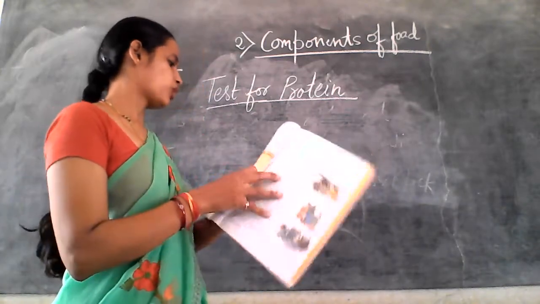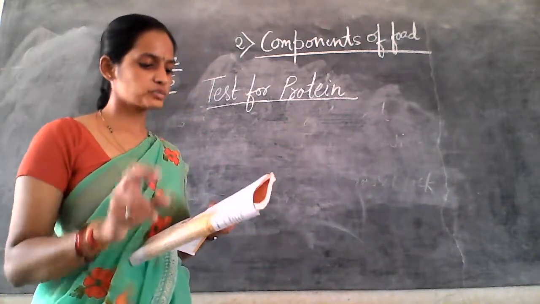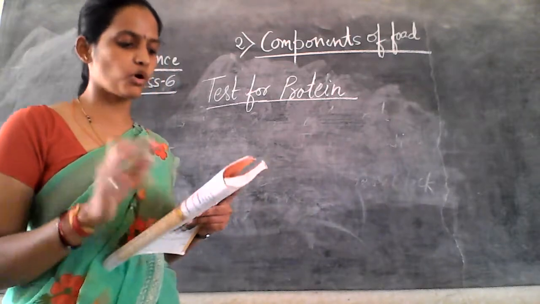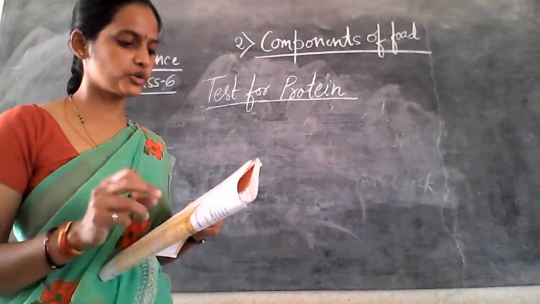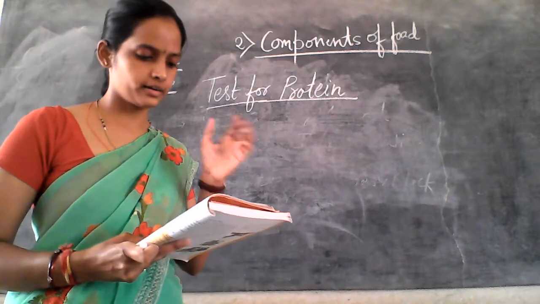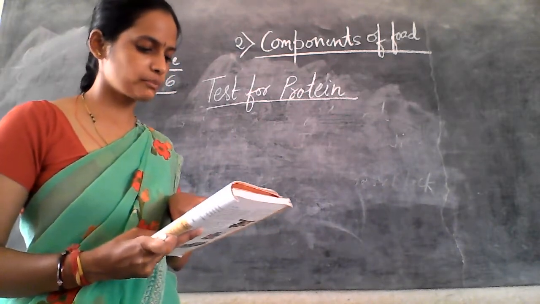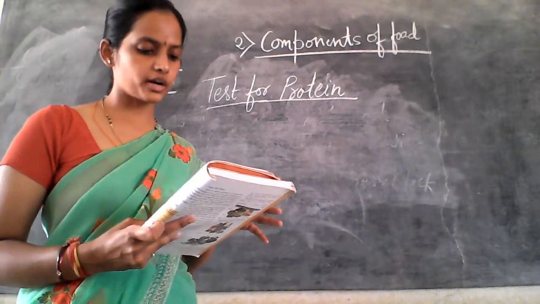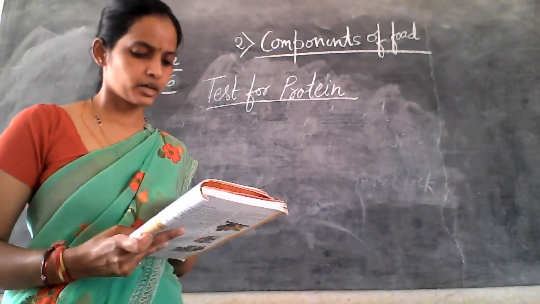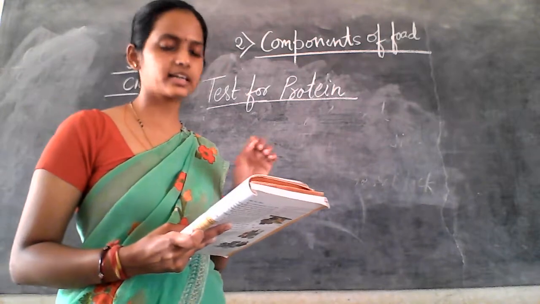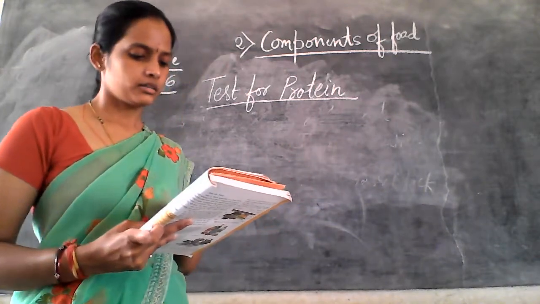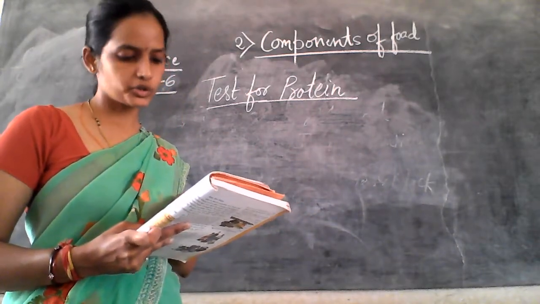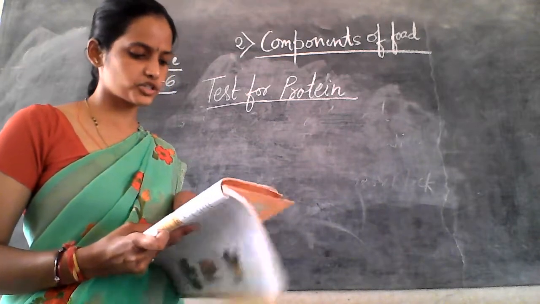So for this, what are they doing? Take a small quantity of a food item for testing. If the food you want to test is a solid, you must make a paste of it or powder it. Grind or mash a small quantity of the food item. Put some of this in a clean test tube and add 10 drops of water to it. Shake the test tube.